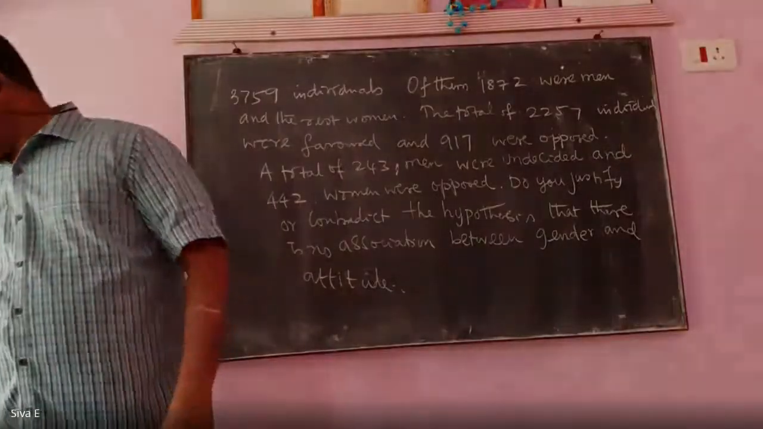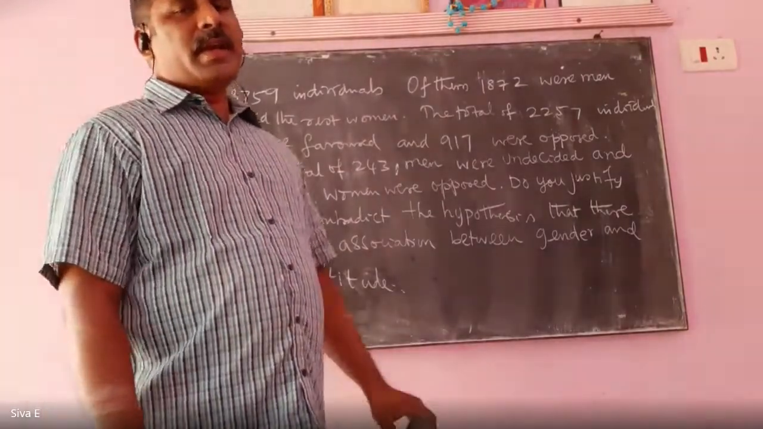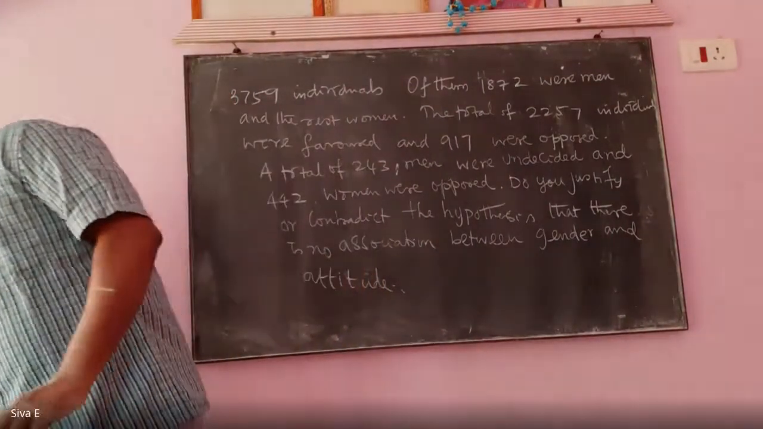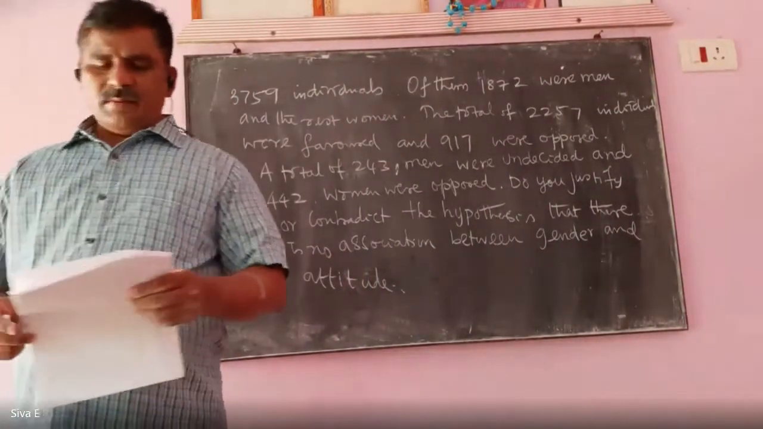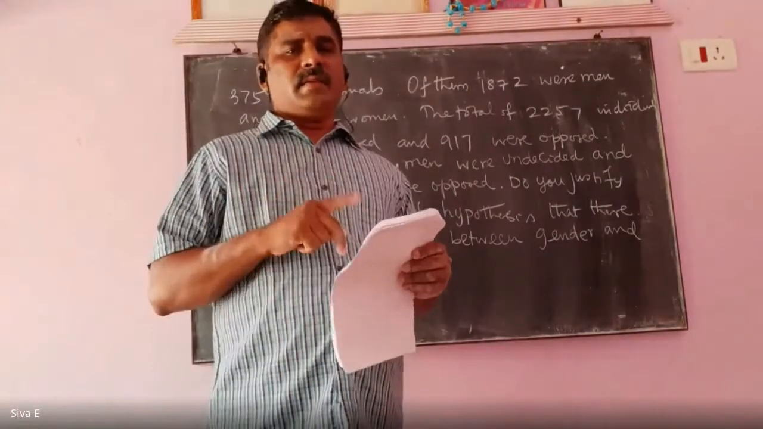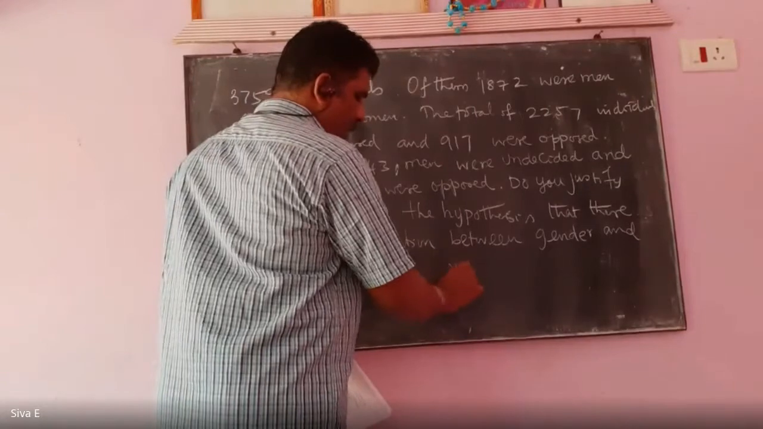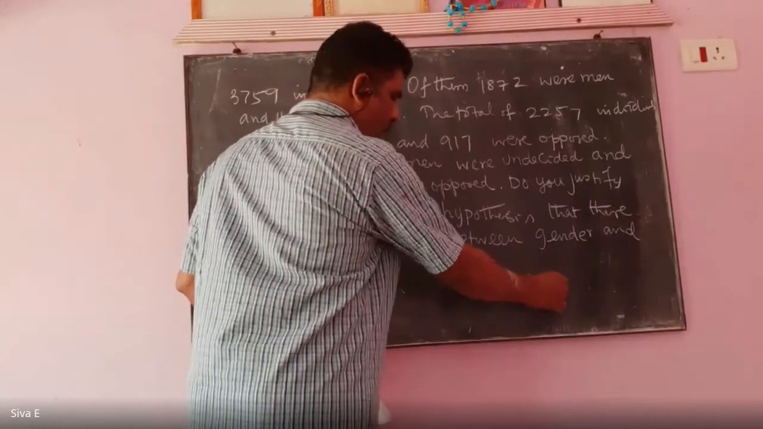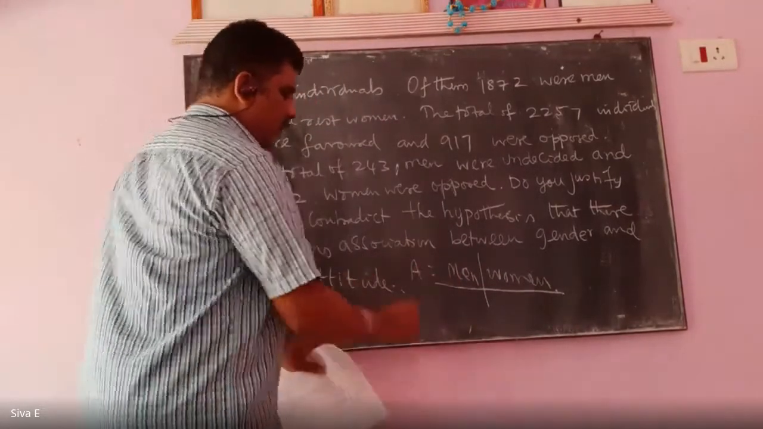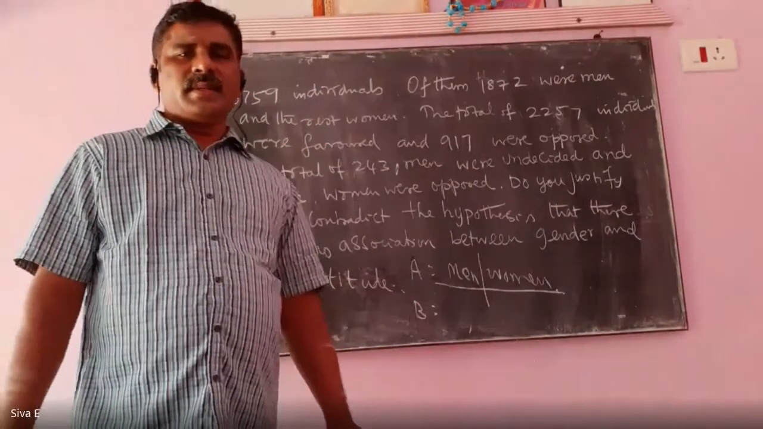So we have to make some observations from the given values. What are the characters here, and what are the subdivided characters? One is men and women. Two major categories are there, men and women. We can take this as category A. What is category B?